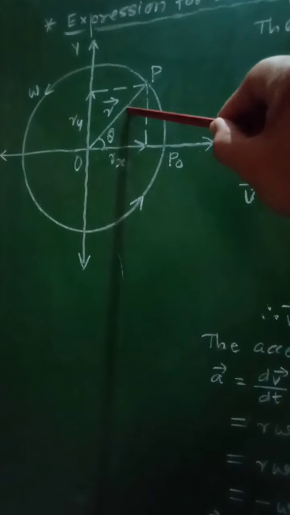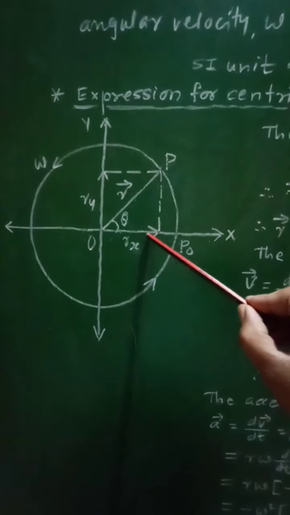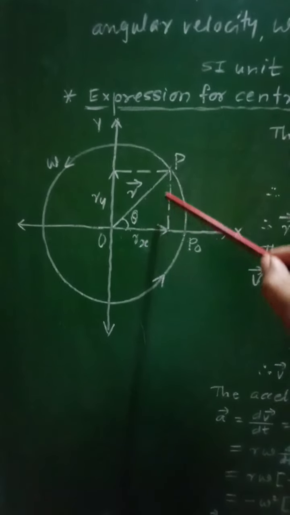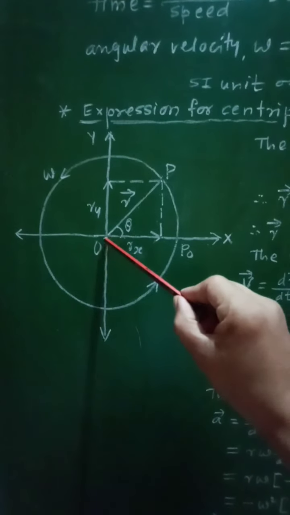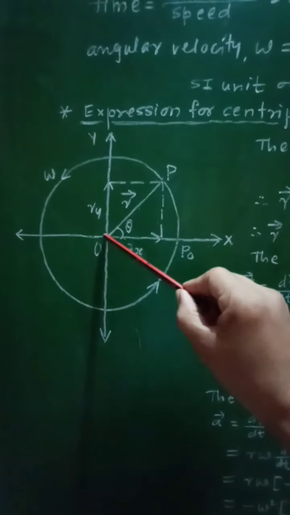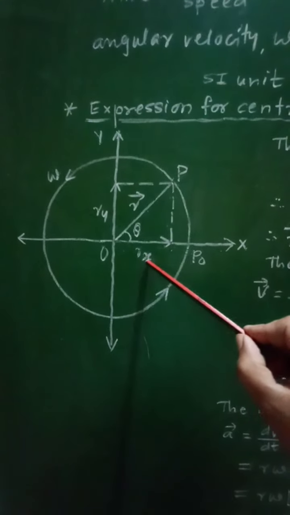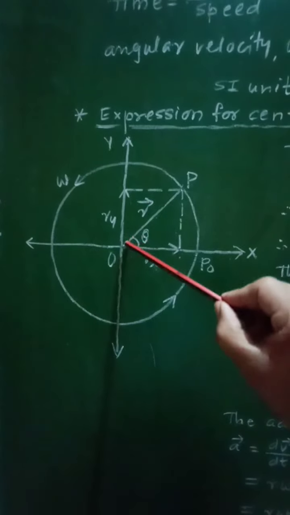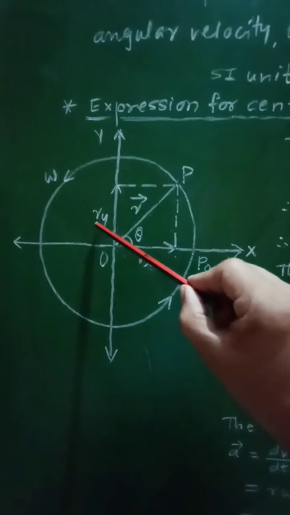And so this vector r, as it is lying in the xy plane, we can resolve it into two perpendicular components. Perpendiculars are drawn from point P on the x and y axis, and along the x axis this will be the x component of this vector r, let it be rx. Similarly, this vector will represent the vertical component along the y axis, that is ry.